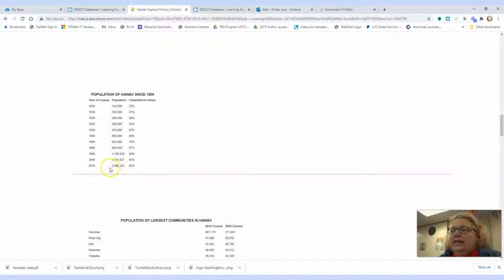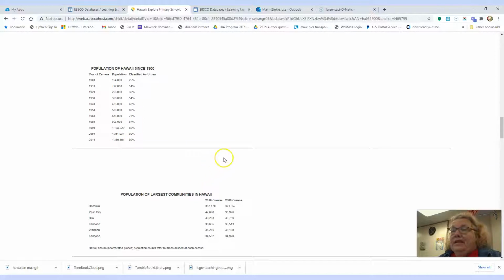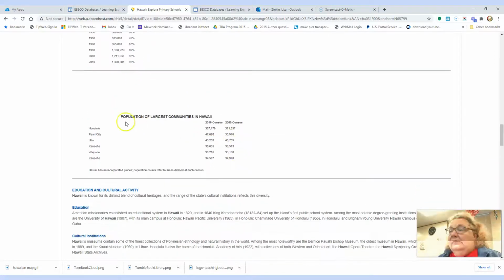And it shows me that in 2010, there were 1,360,000 people there. Okay. And 92% of it was urban. Then we have the population of the largest communities. Honolulu is the biggest community with 387,000. Kaneohe, which is on Oahu, has 38,000. That's where I grew up, in Kaneohe.